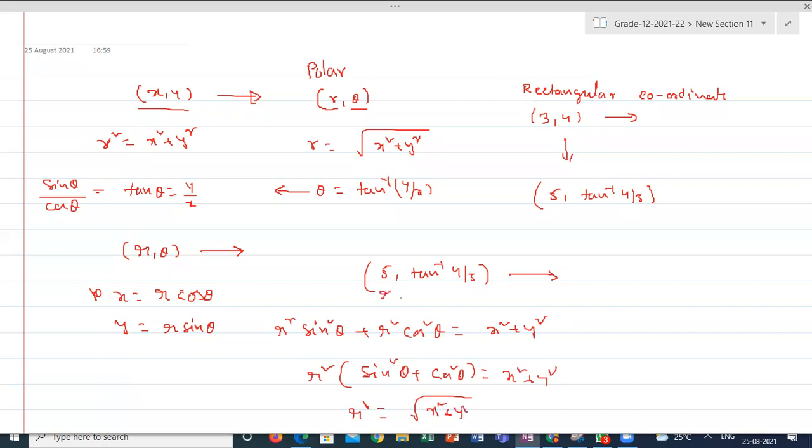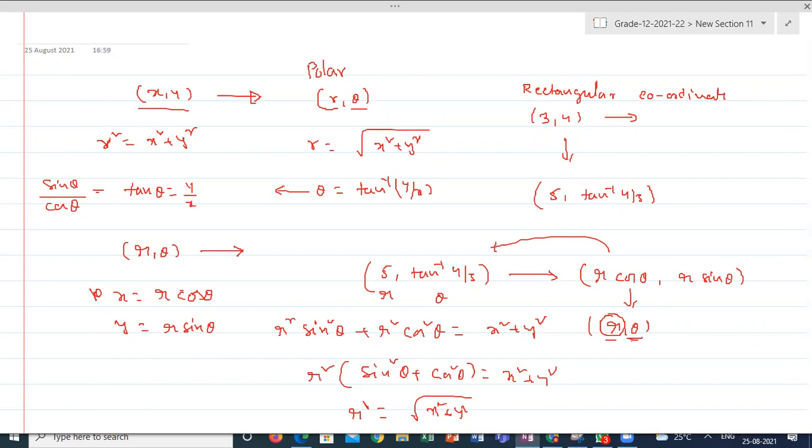So if this is r and this is your theta, and I want to convert into the general coordinate system, my coordinates are r cos theta, comma r sin theta. Simple. Now if you convert this, you will get exactly r comma theta, and you can convert into polar coordinates. r comma theta is your polar coordinates, where r is the distance from the point to the origin, theta is the angle between the line joining the position to the origin and the x-axis.